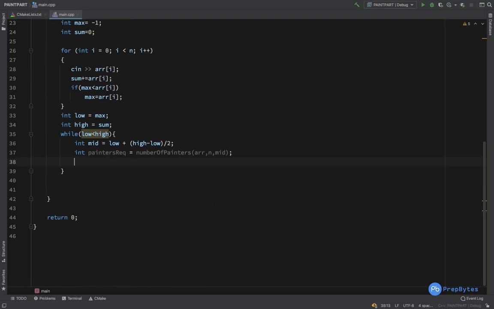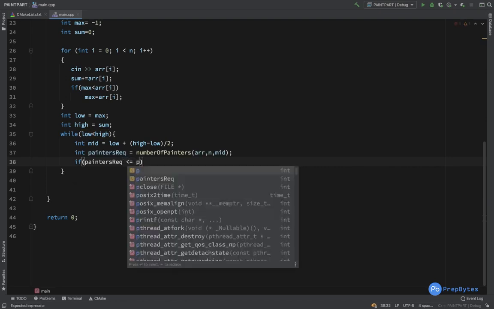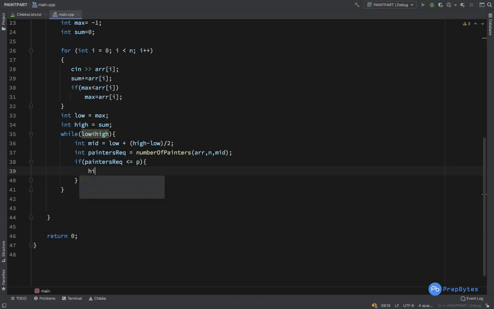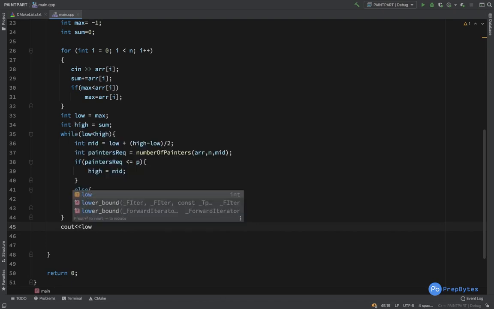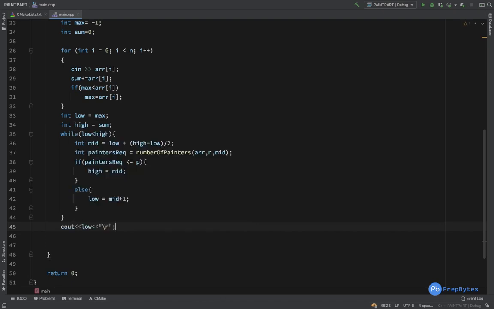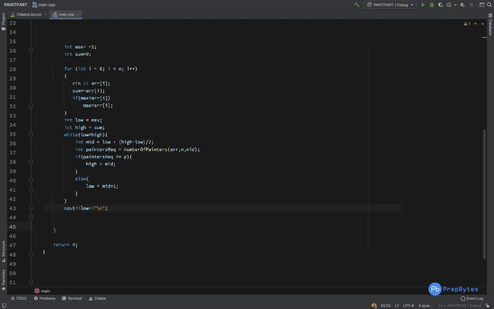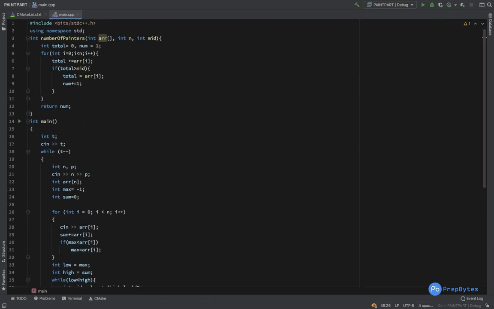So if this particular returned value, painters required, is less than or equal to the total painters, in that case high will become mid. We will include mid, I have explained this. Else low will become mid plus 1. Fine. Finally either return low or high when they become equal. So cout low. Okay, so this is the implementation for this particular question.